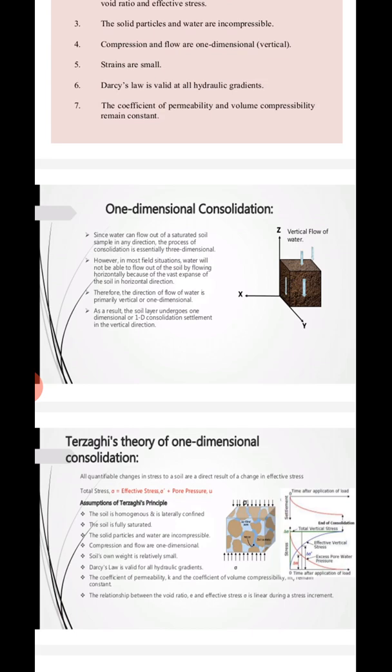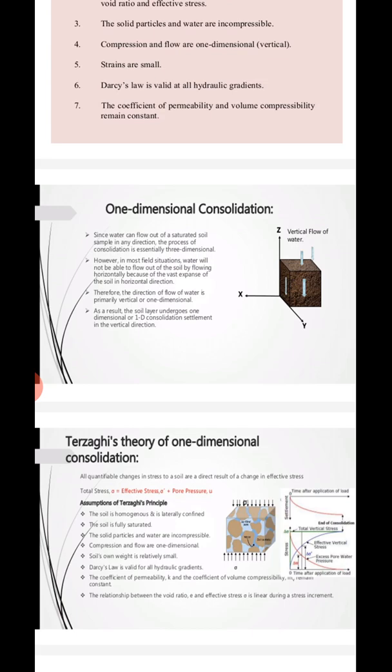However, in most field situations, water will not be able to flow out of the soil by flowing horizontally because of the vast expanse of the soil in the horizontal direction. Therefore, the direction of flow of water is primarily vertical, or one dimensional.